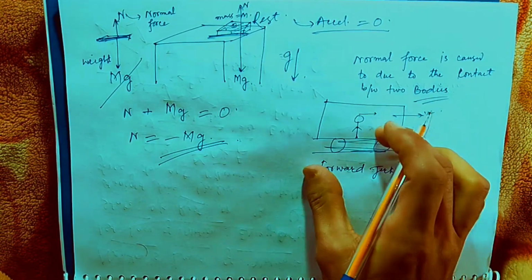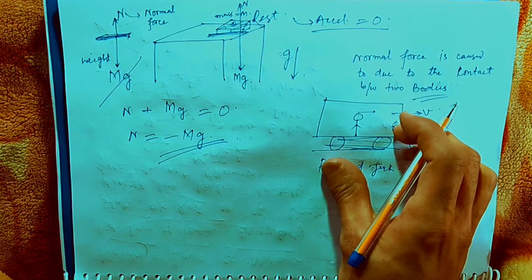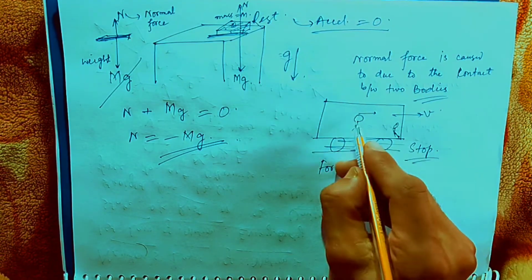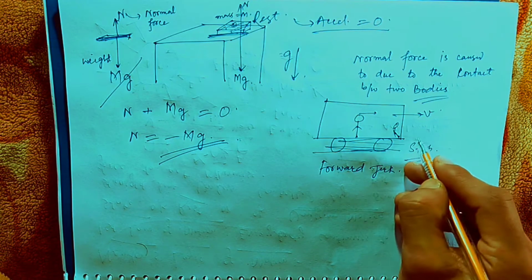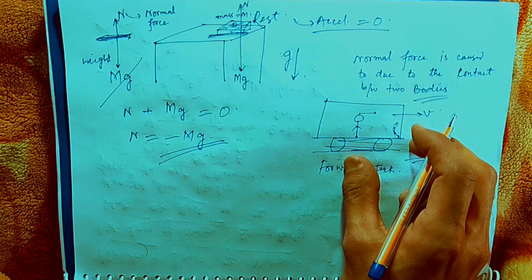Why? It is because of the property of inertia. Our body was first moving with the same velocity with which the bus was moving.